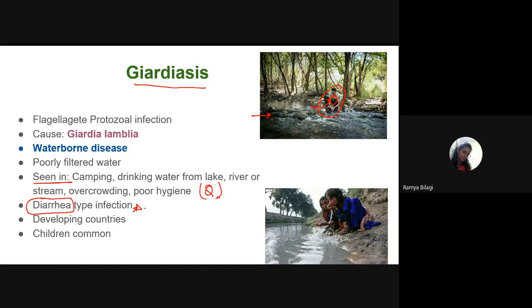Very important, I'm not using the word dysentery, like in amoebiasis. Here the word used is diarrhea, that is watery stools, watery stool without blood. It is most commonly seen in developing countries, and it is more common among children.